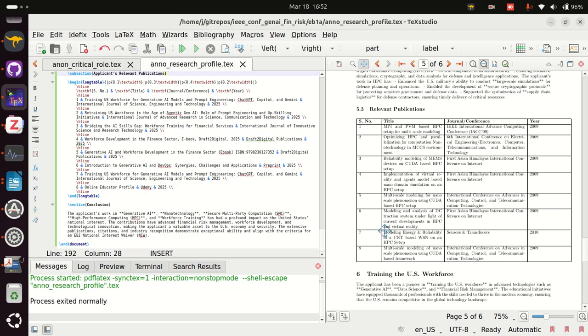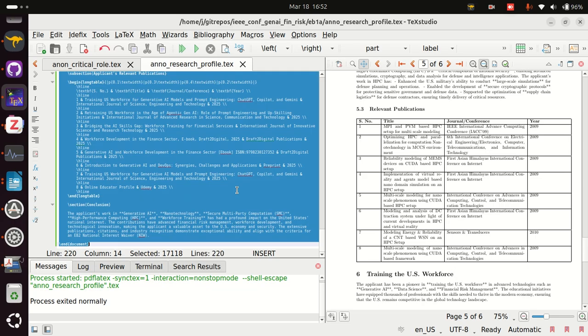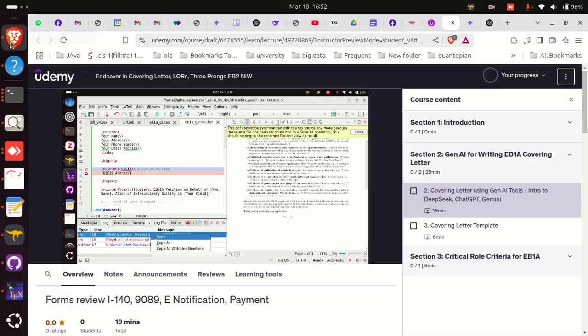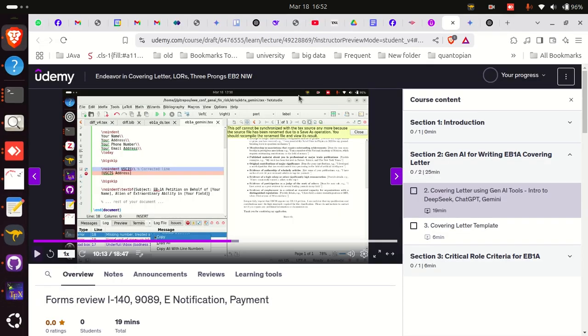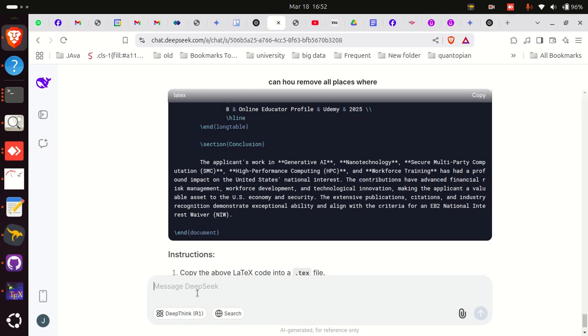Let's see if DeepSeek can help us do that by going to DeepSeek and asking, can you add a section with internet link of the papers in the table so that someone can click and open?